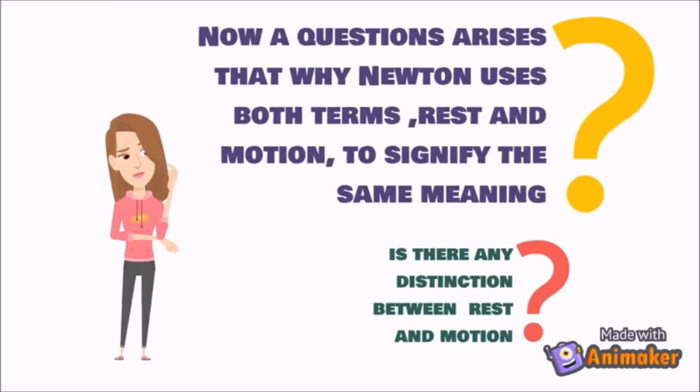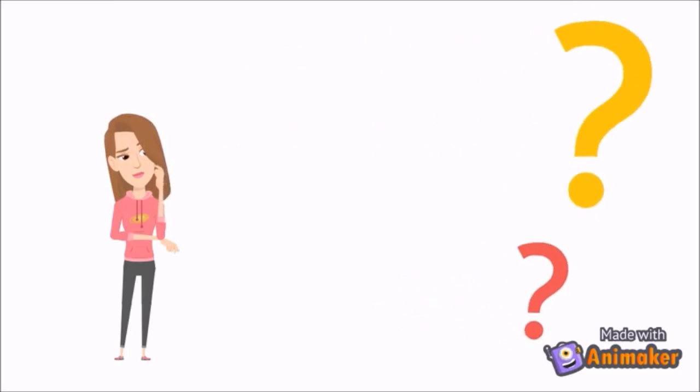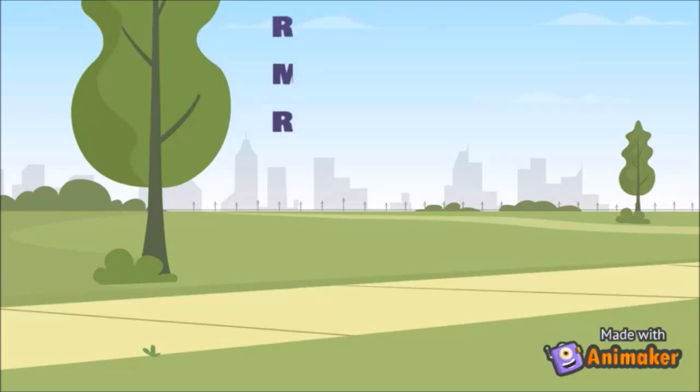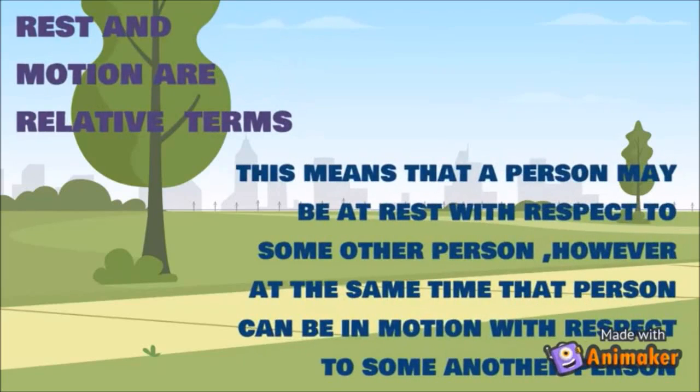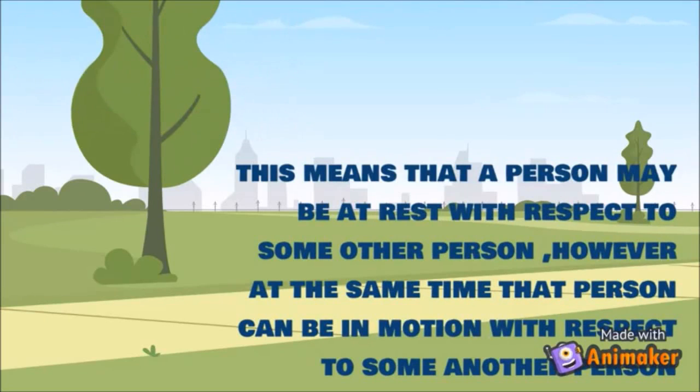Is there any distinction between rest and motion? The answer to this: rest and motion are relative terms. This means that a person may be at rest with respect to some other person. However, at the same time, that person can be in motion with respect to another person.